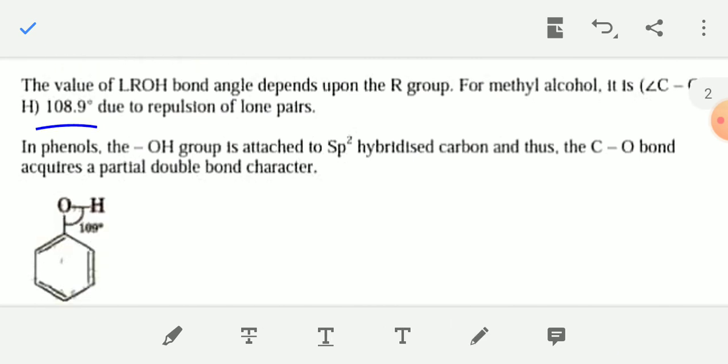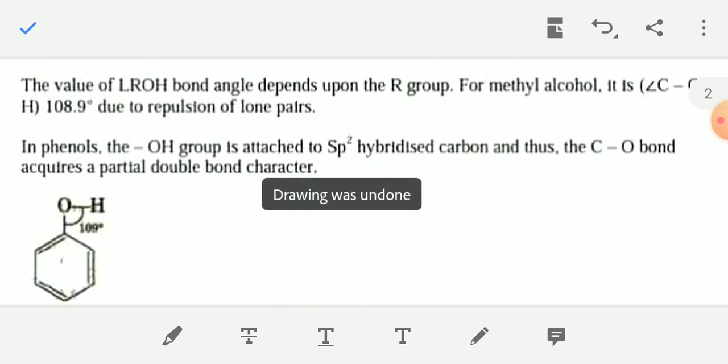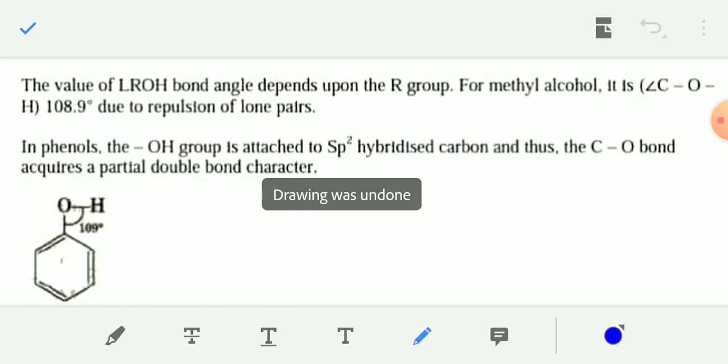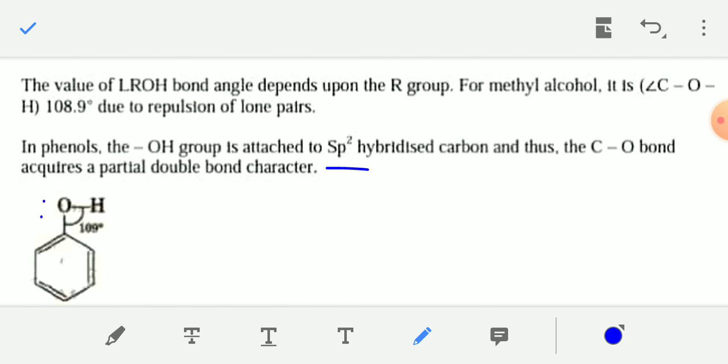And in phenol, the OH group is attached to an sp2 hybridized carbon, and thus the carbon-oxygen bond acquires a partial double bond character due to resonance, because the lone pair of oxygen of the OH group present in phenol can participate in resonance with the pi electrons of the benzene ring. That's why the carbon-oxygen bond gets some double bond character due to resonance.